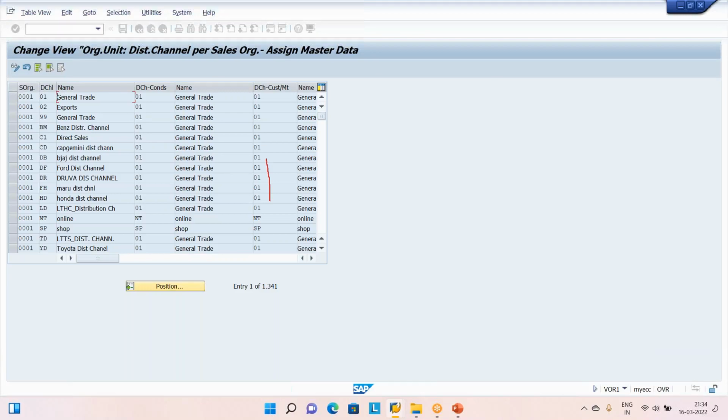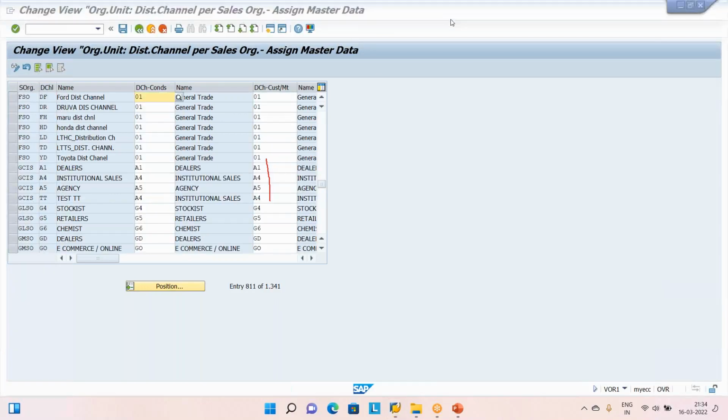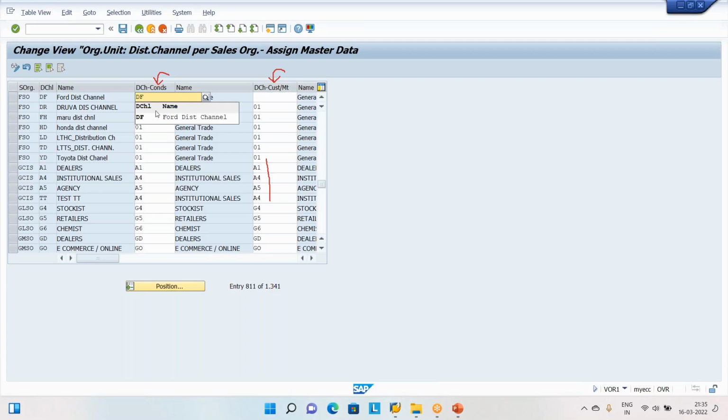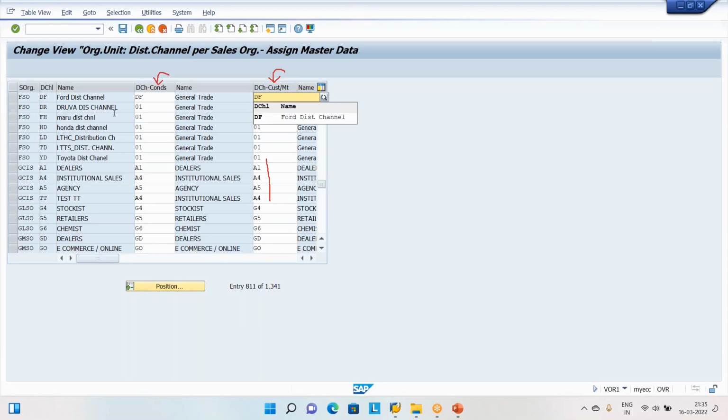Already this entry is there, but it shows distribution channel 01, because both are copied from the standard distribution channel. That is why the distribution channel for pricing and the distribution channel for the customer master are both 01, the standard one. No, I don't want 01 here. You can create one more distribution channel, or I can use the same distribution channel, DF only. This is the distribution channel we created earlier. Now I am saying that it is only for my pricing and only for my customer master record creation. This is called common distribution channel creation.